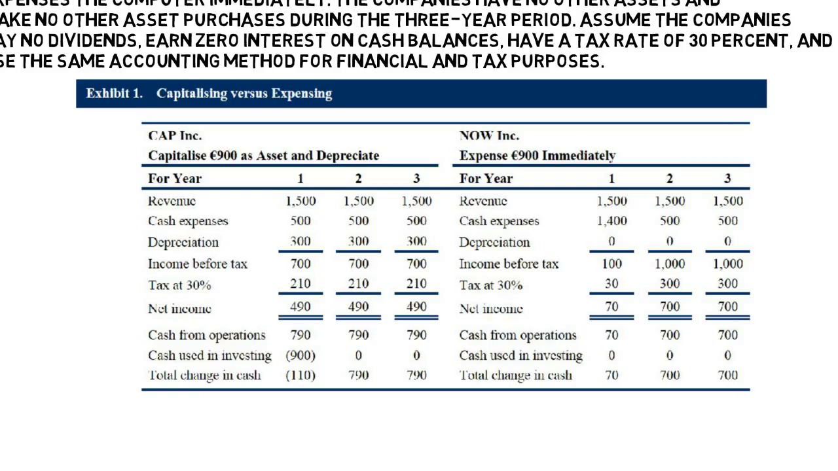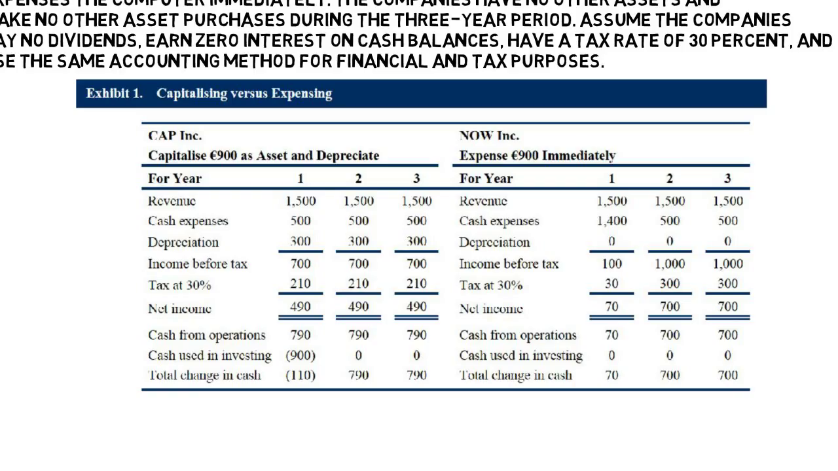For Now, we already included the cost of the computer as an expense during the first year, hence there will not be any cash flow from investing. So the net change in cash for Now Inc. is 70 euros. Following the same process, we find that the net change in cash for Cap Inc. for the next 2 years is 790 euros each year, while for Now Inc. it is 700 euros each year.